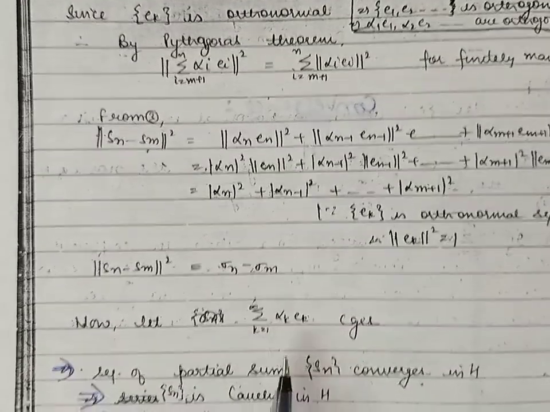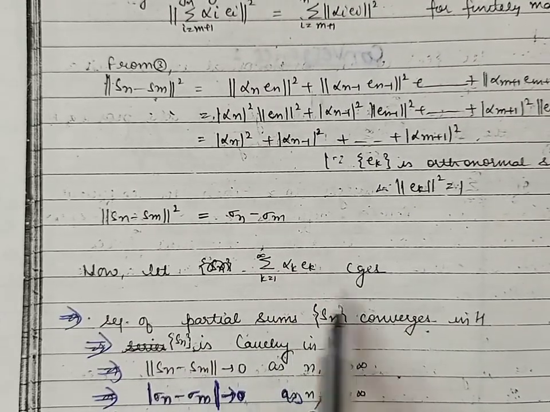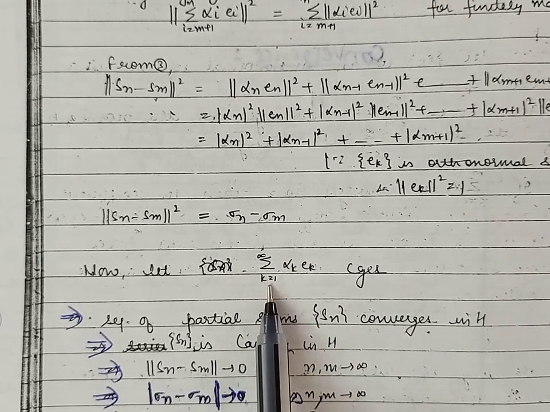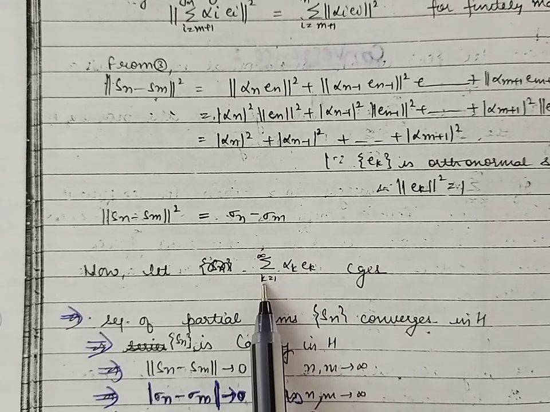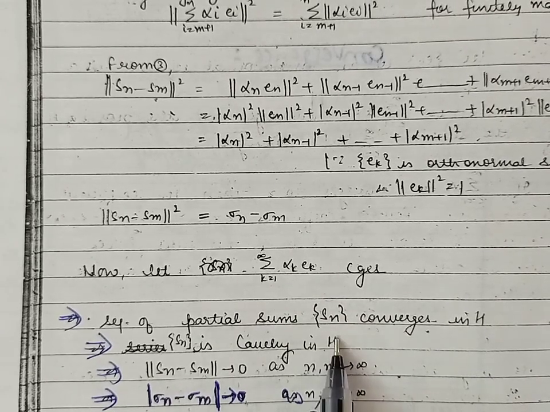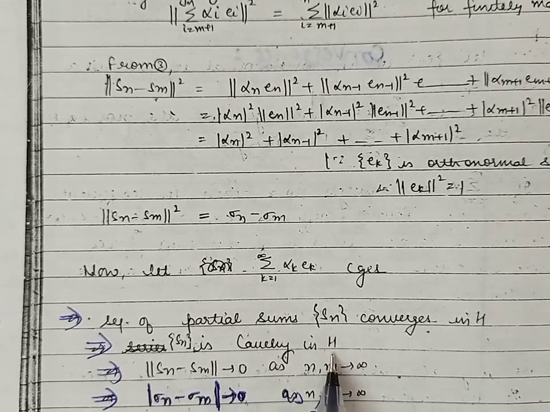Firstly let us take the series summation alpha_k e_k to be convergent. Because this series is convergent, its sequence of partial sums, which we have denoted by S_n, will also be convergent. Because the sequence is convergent, it means the sequence will be a Cauchy sequence in the Hilbert space H.